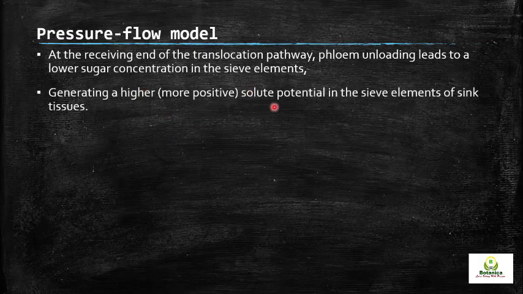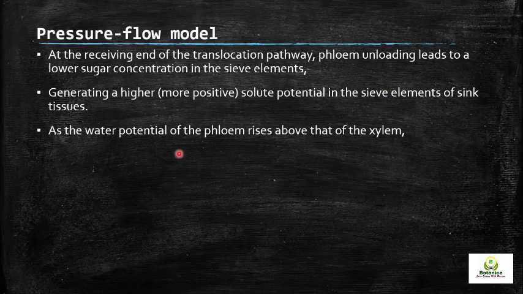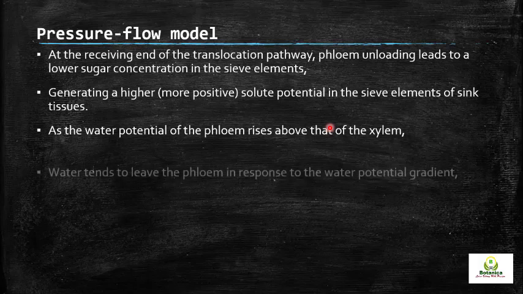generating a higher solute potential in the sieve tube elements of the sink tissues as the water potential of the phloem rises above that of the xylem. So by the removal of the sucrose from the sieve tube elements, what will happen? The water potential will increase relative to the xylem. As the water potential increases, the water will move from the phloem toward the xylem, and this cycle will be repeated.